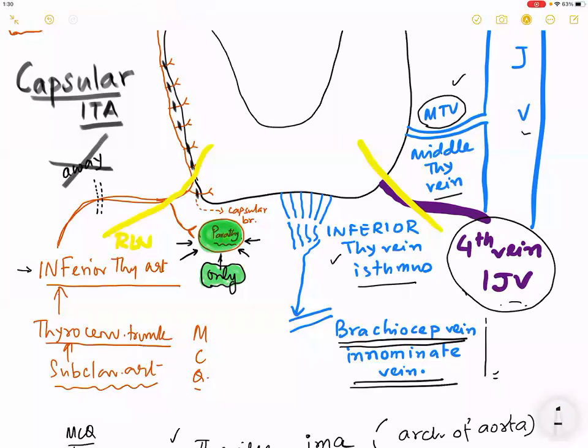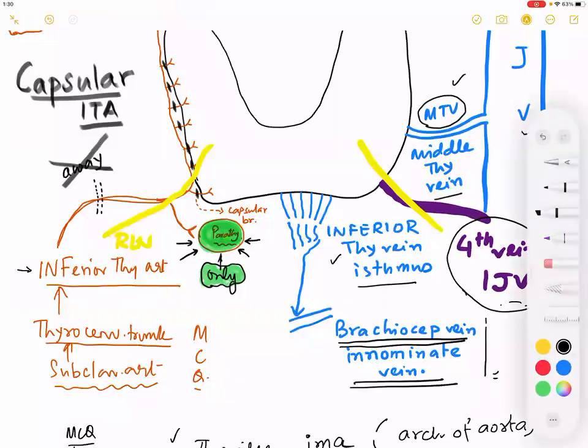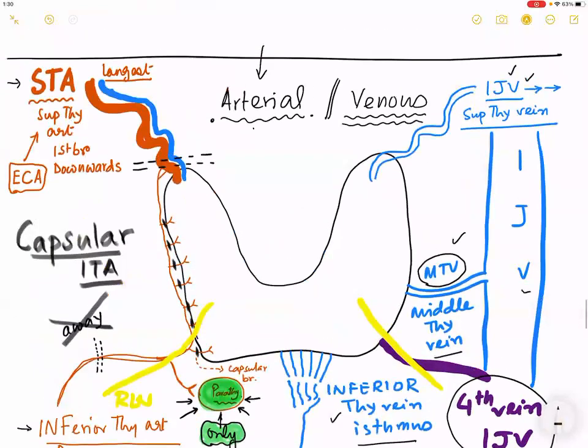So that means if I give you an MCQ asking, where is the inferior thyroid ligated, away from the gland or close to the gland, what is your answer? Close to the gland. Exactly. Where is the superior thyroid artery ligated? Close to the gland. Please remember this point for an MCQ. Have I made you understand this point till now? Yes, sir. Good. So this is the major point to remember for an exam.